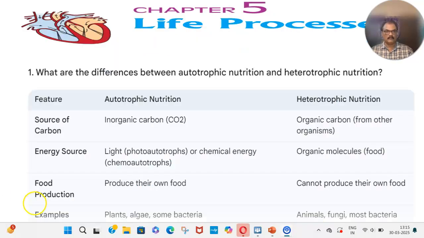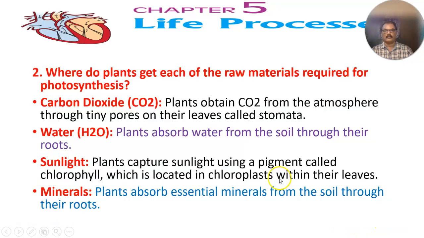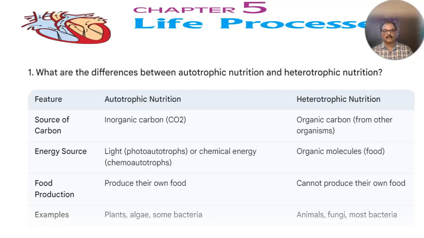digested food. 1. What are the differences between autotrophic nutrition and heterotrophic nutrition? Feature: autotrophic nutrition, heterotrophic nutrition. Source of carbon: inorganic carbon, CO2; organic carbon from other organisms. Energy source: light (photoautotrophs) or chemical energy (chemoautotrophs); organic molecules. Food: produce their own food; cannot produce their own food. Examples: plants, algae, some bacteria; animals, fungi, most bacteria. Process: photosynthesis or chemosynthesis; ingestion, digestion, and absorption.